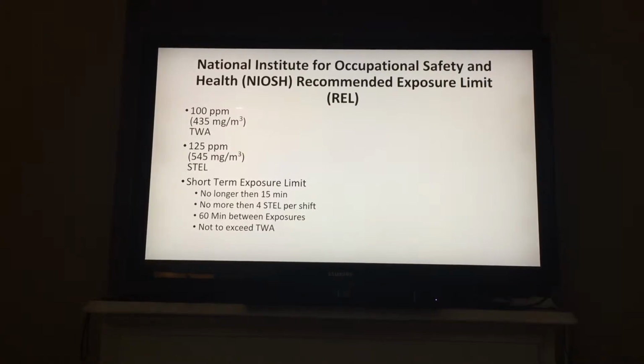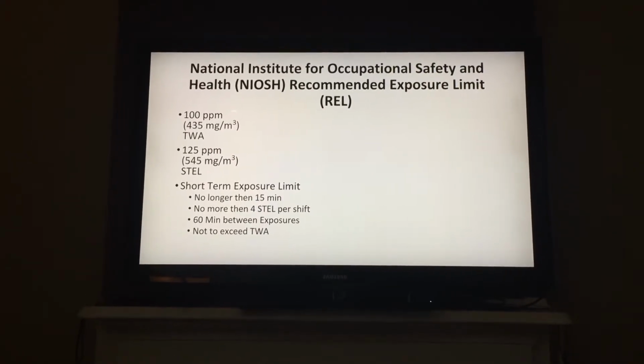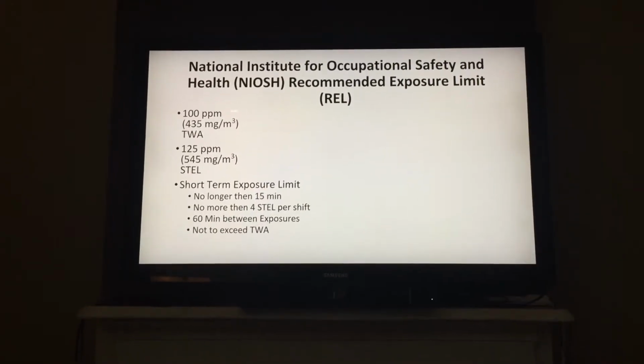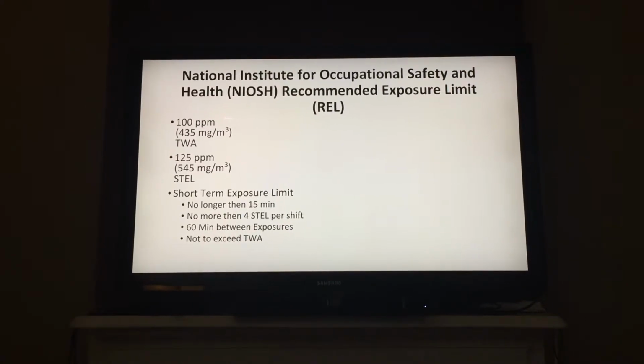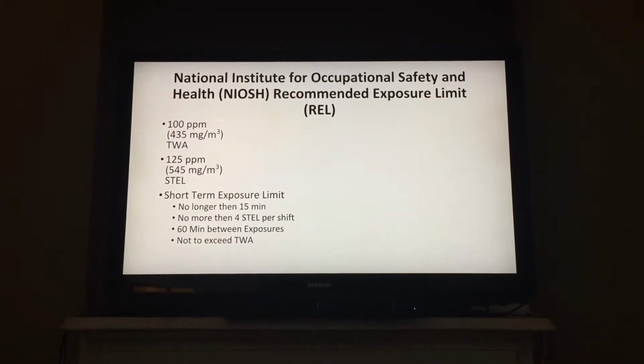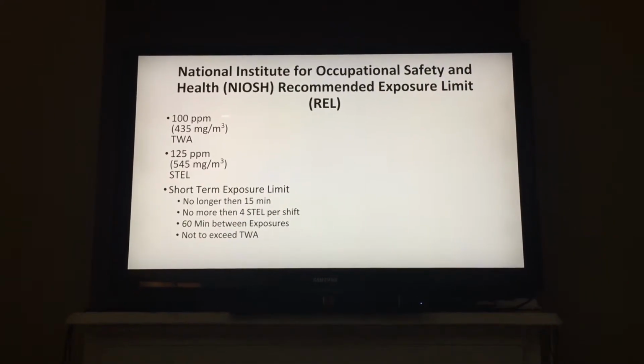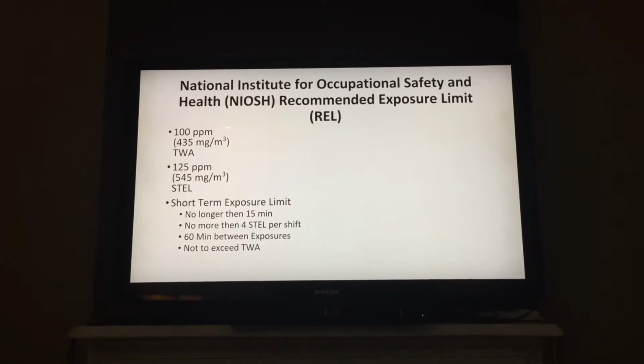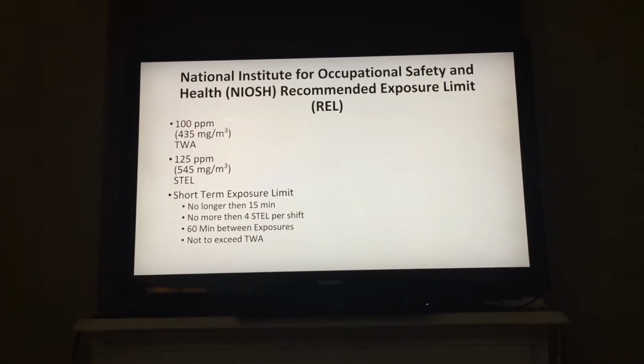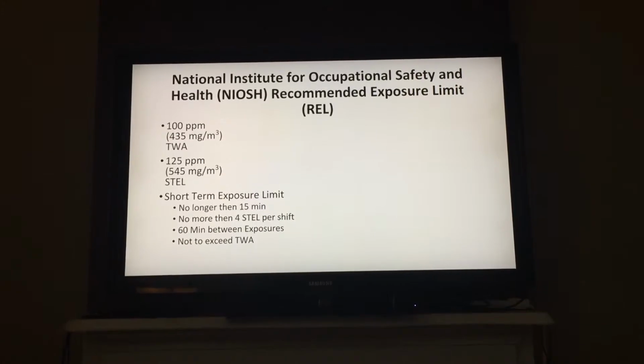All right, no more than 4 short-term exposure limits per shift, and there must be a 60-minute period where no exposure occurs between each short-term exposure limit. Again, these short-term exposure limits are not to exceed the time-weighted average of 100 parts per million.